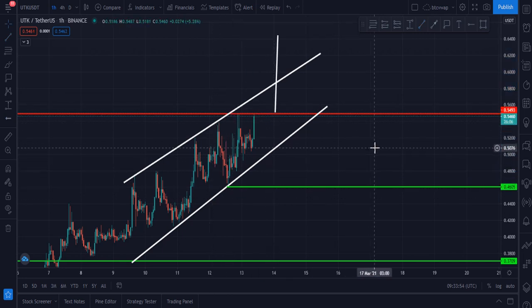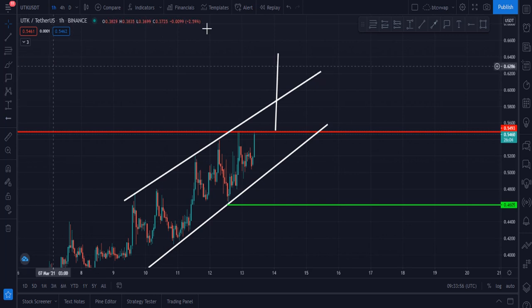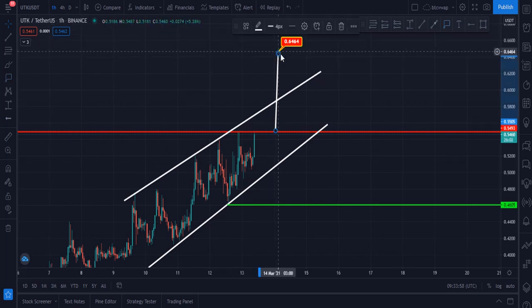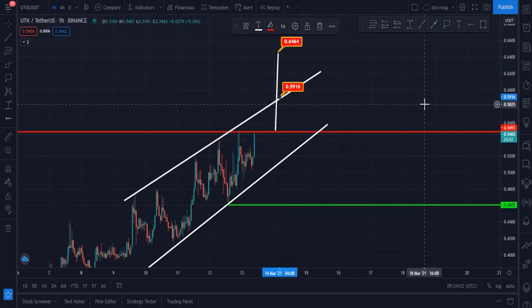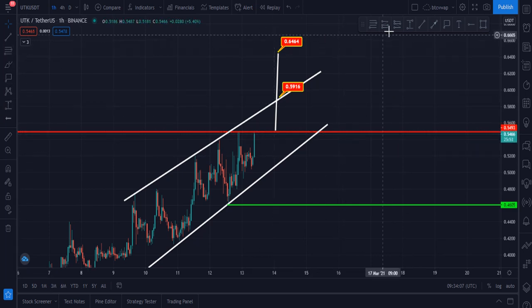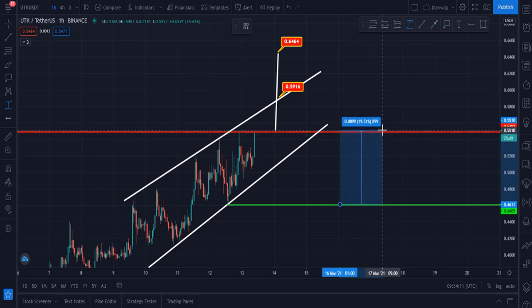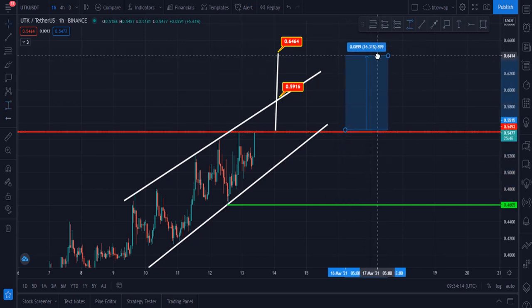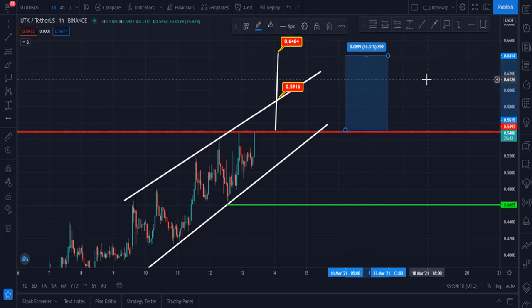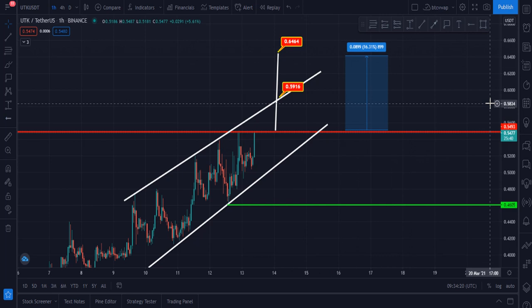These are the targets, and this is the target. The upside trend line is also a target. These are two targets, and let me please tell you my third target. Exactly 0.64. These are two targets, 0.59 and 0.64, according to the pattern.